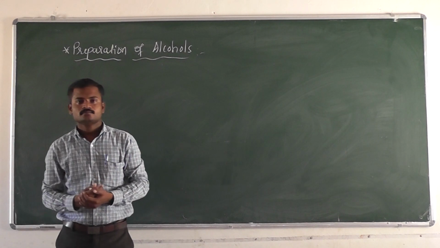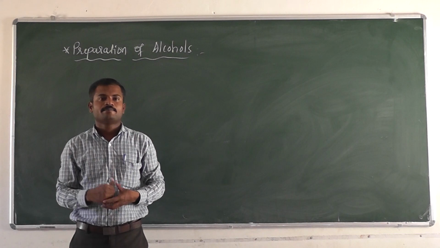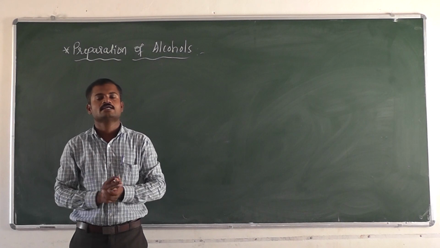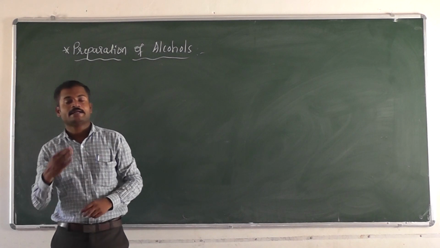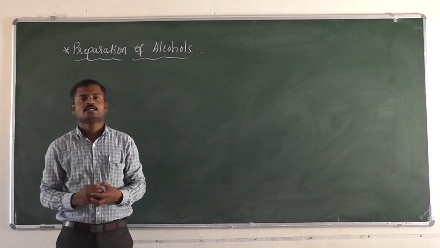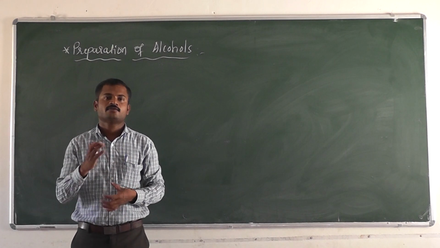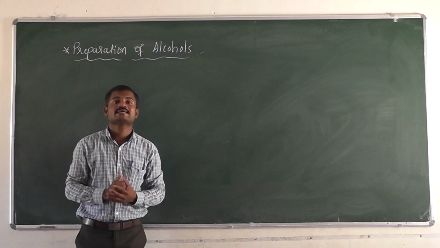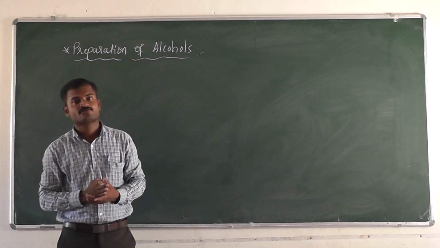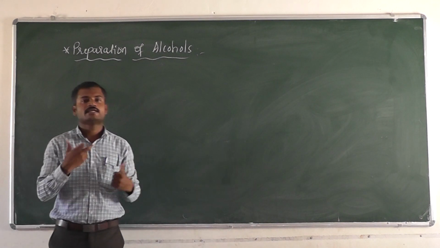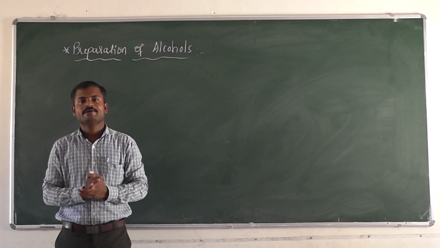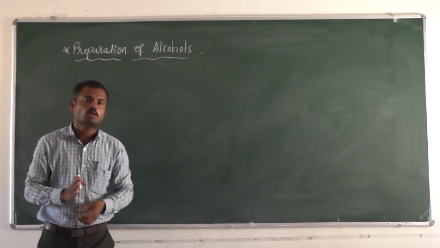Secondly, by the use of carbonyl compounds we can also prepare alcohols. The first one is the reduction of aldehydes and ketones, and secondly we discussed the reduction of carboxylic acids, and also from esters. We have studied those preparations of alcohols. Today we discuss the preparation of alcohols by using the Grignard reagent.